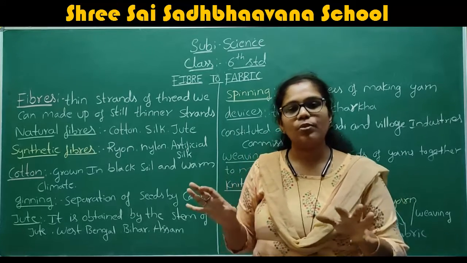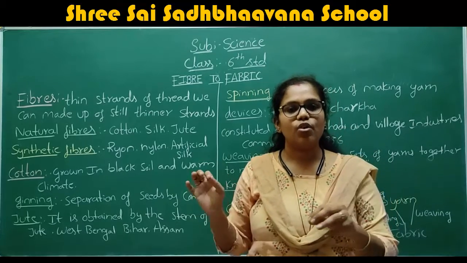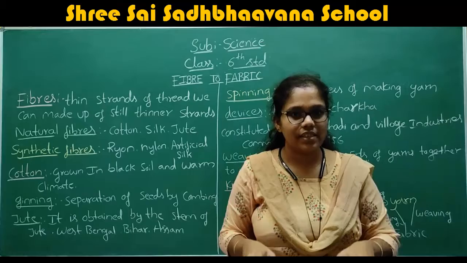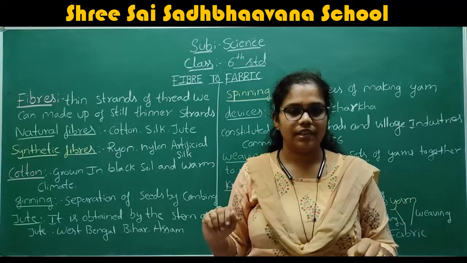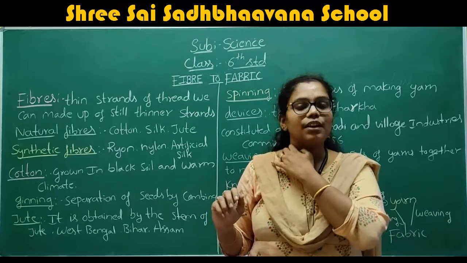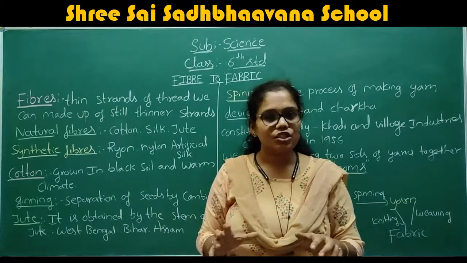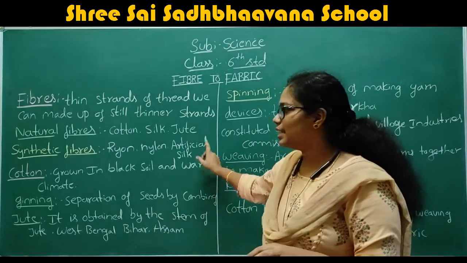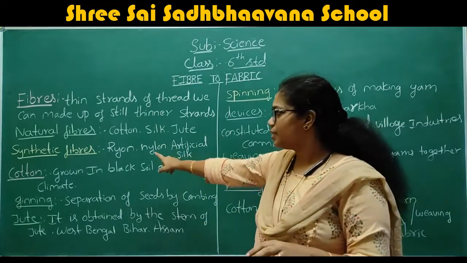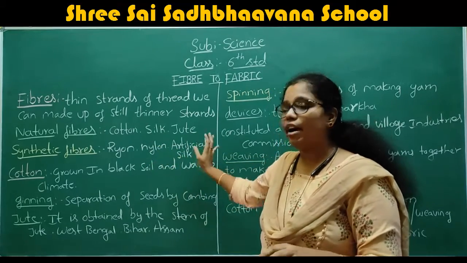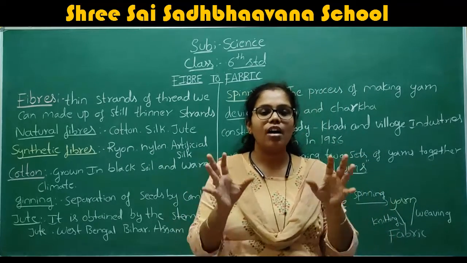The fibers which are obtained from man-made things, that type of fibers are called synthetic fibers or artificial fibers. Such fibers we call synthetic fibers. Examples of synthetic fibers are rayon, nylon, and artificial silk. These three are the important examples of artificial fibers.